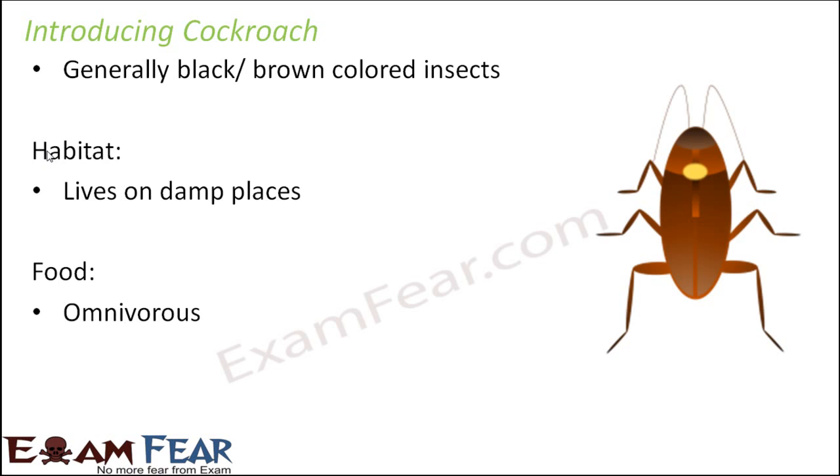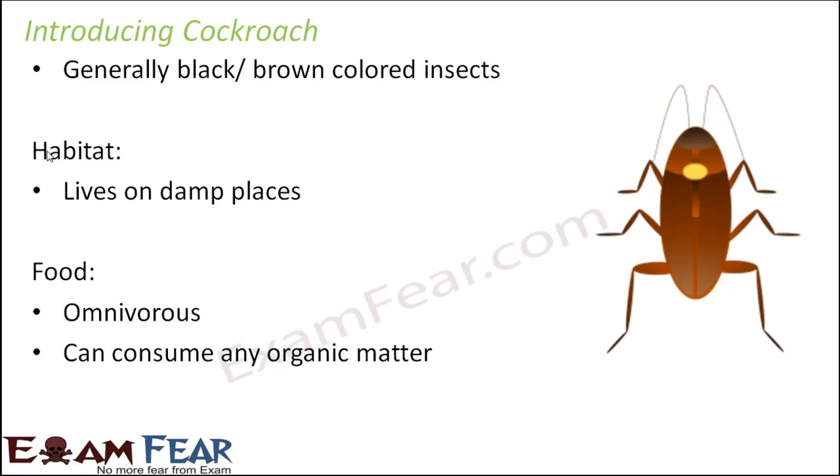Food, they are omnivorous, that is they feed on both flesh as well as plants. That is, they can feed on some plant excreta, plant remains, or some animals as well, small insects and all. They can consume any organic matter. Obviously they cannot consume something like plastic, but anything which is organic, they can consume that. Sometimes it is also seen that they can even eat hair, decaying matter, meat, etc. All these things are also their food.